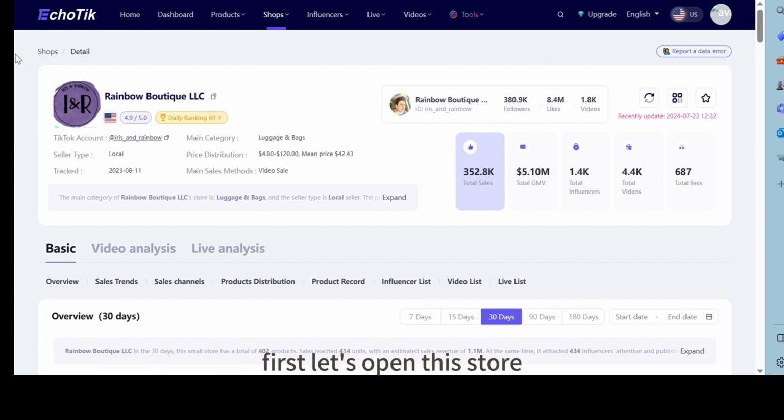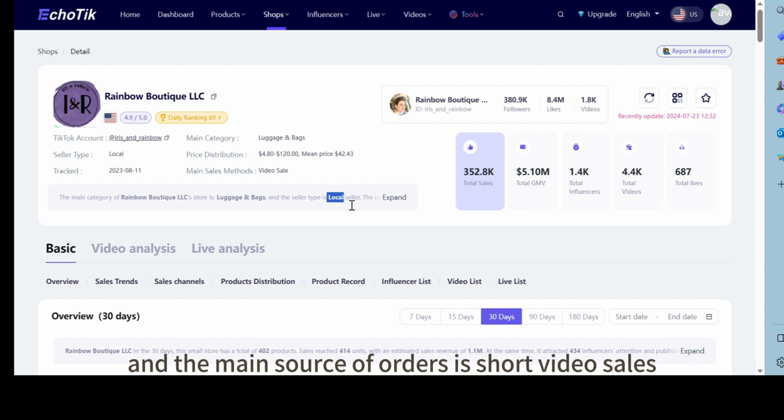First, let's open this store. I have chosen the category of luggage and bags. What do we see with this luggage? It is a local seller. What about the price? It's around $42. And the main source of orders is short video sales.